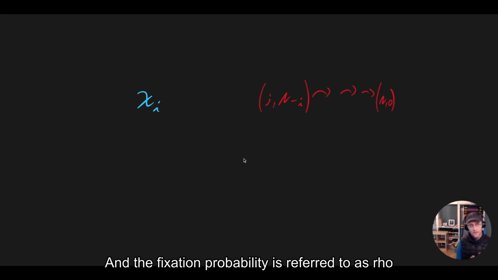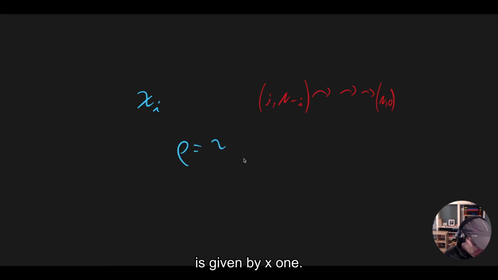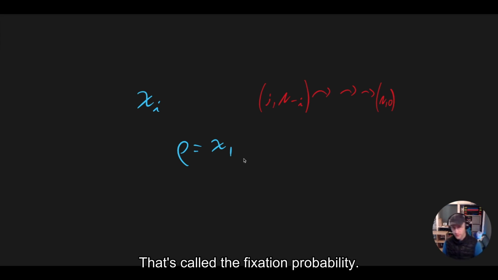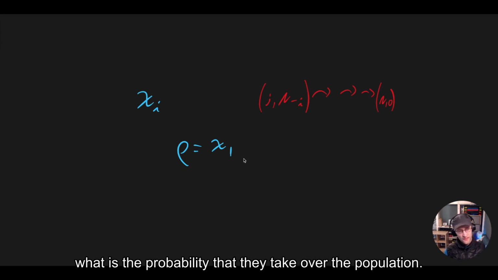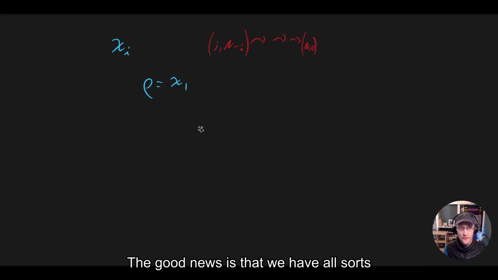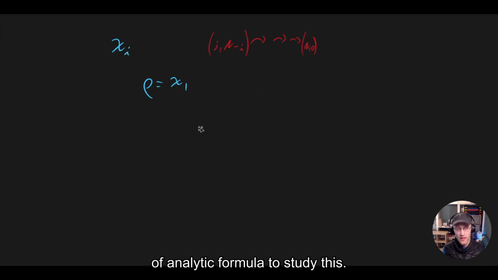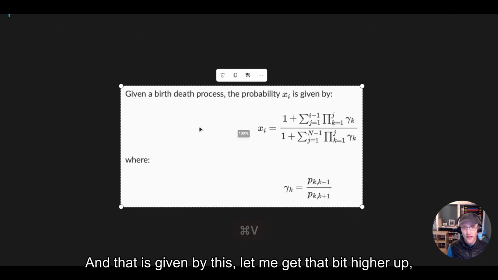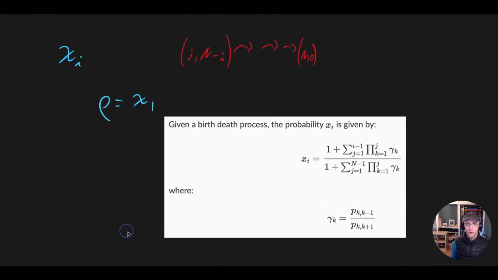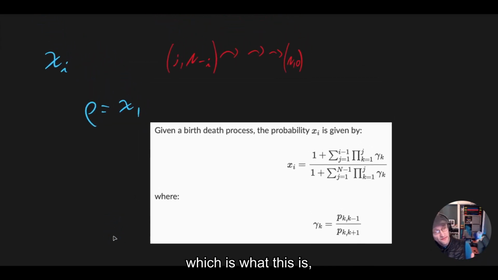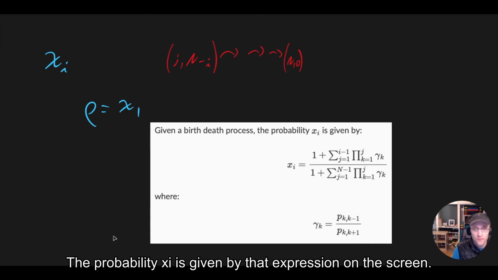Okay, and the fixation probability, referred to as rho, is given by x_1. That's called the fixation probability, and that's particularly interesting because that's when we have a single mutant entering the population. What is the probability that they take over the population? The good news is that we have all sorts of analytic formulas to study this, and that is given by this. Given a birth-death process, which is what this is when you just have two types of individuals, the probability x_i is given by that expression on the screen.